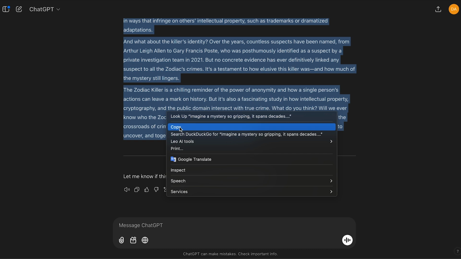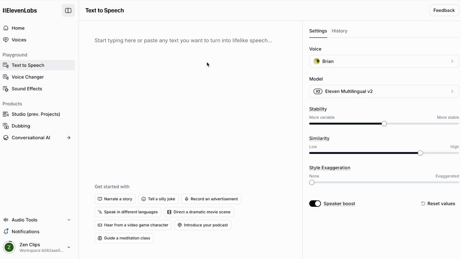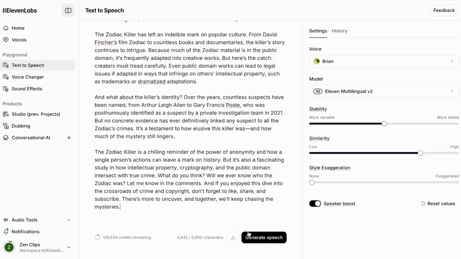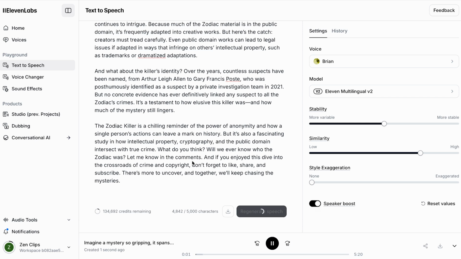Once you've chosen your voice, return to ChatGPT and copy the script we generated. Head back to ElevenLabs, paste the script, and clean up any extra prompts left by ChatGPT. After that, generate and download the voiceover.